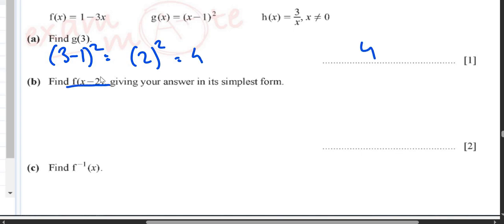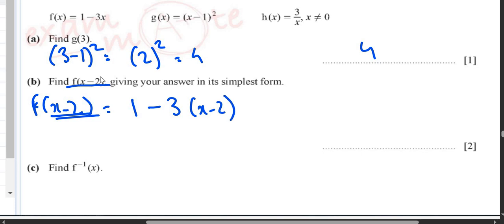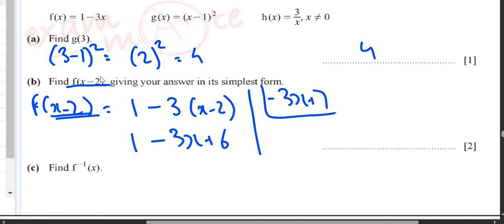Then we have f of x minus 2. So f of x minus 2 means 1 minus 3, and in place of x, I will write down this value, which is x minus 2. So 1 minus 3x plus 6. So it becomes minus 3x plus 7.